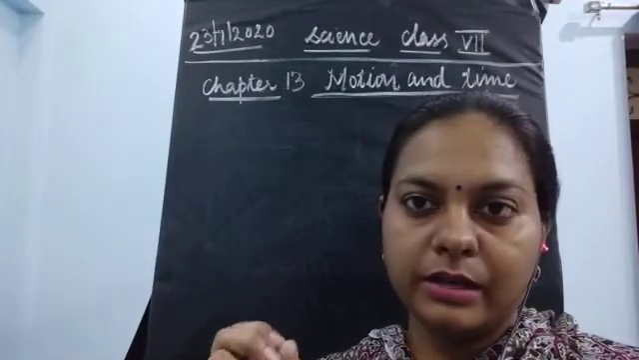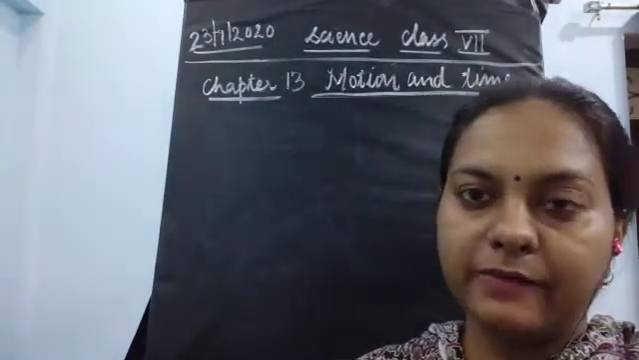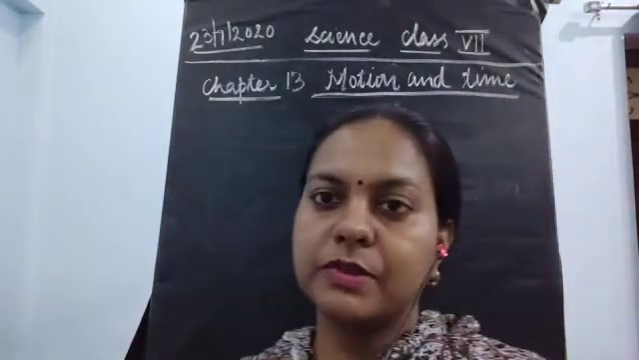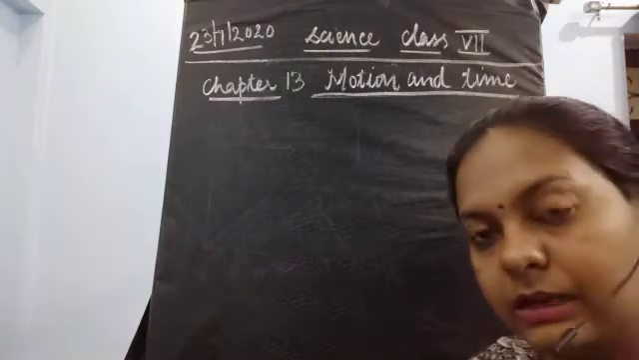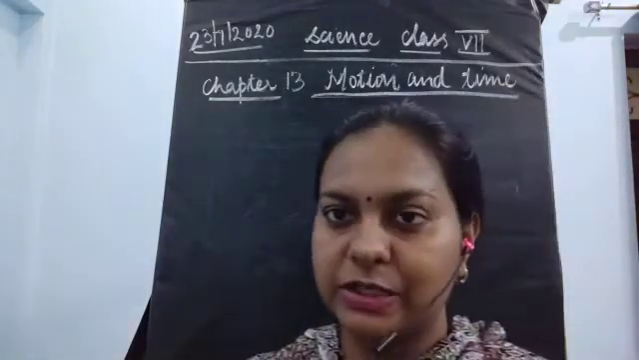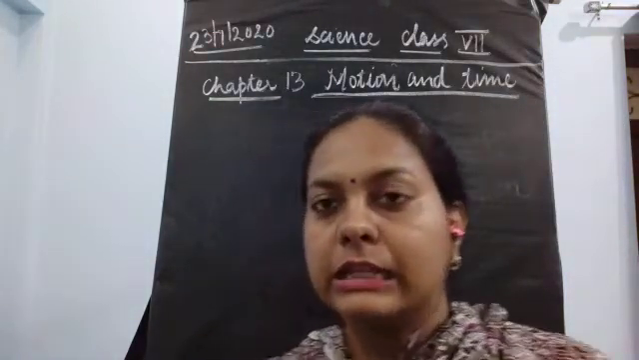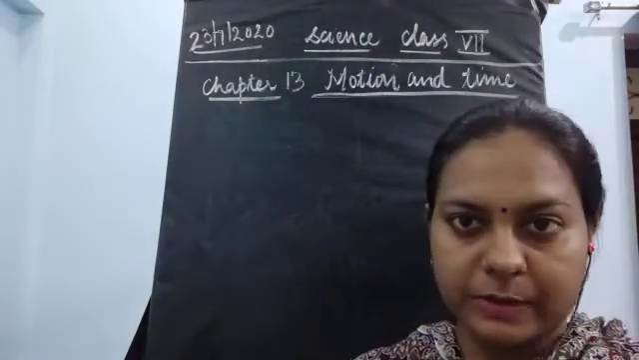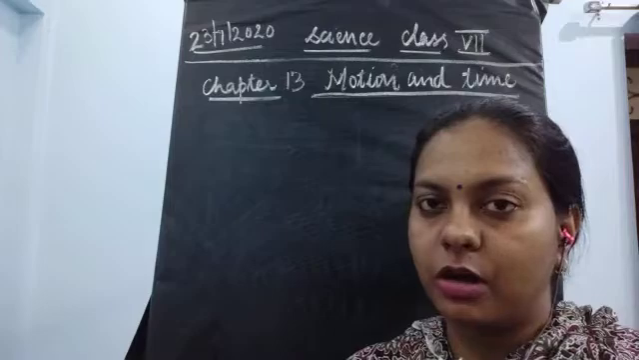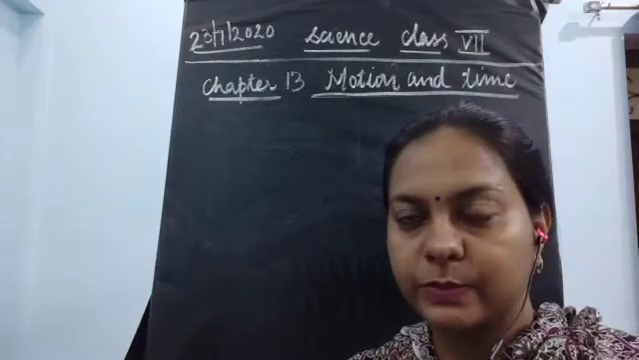So the next topic would be the average speed. Some of the students said there is some problem in understanding average speed, so I'll take up this topic again. We have discussed speed. Speed means an object is covering some distance with respect to time.